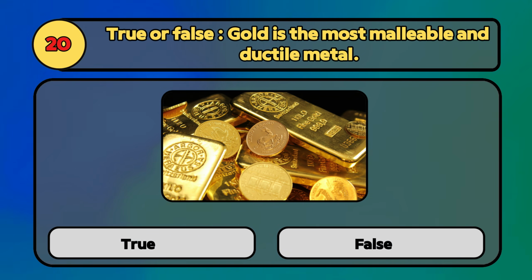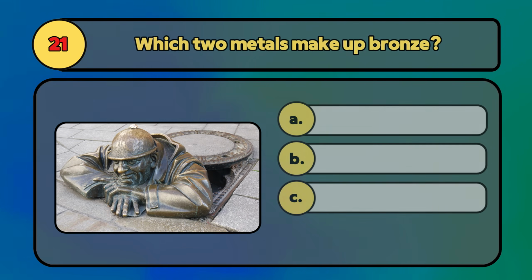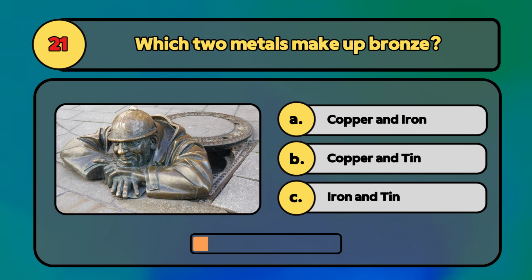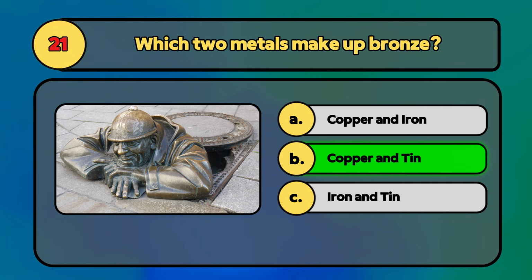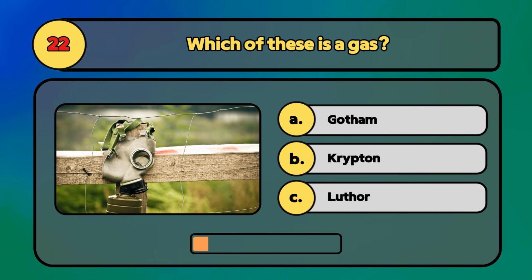Gold is the most malleable and ductile metal. True. Gold is so malleable that 1 ounce of it can be flattened into a sheet covering 300 square feet. Which 2 metals make up bronze? Bronze is made of copper and tin. Which of these is a gas? Krypton is a gas.